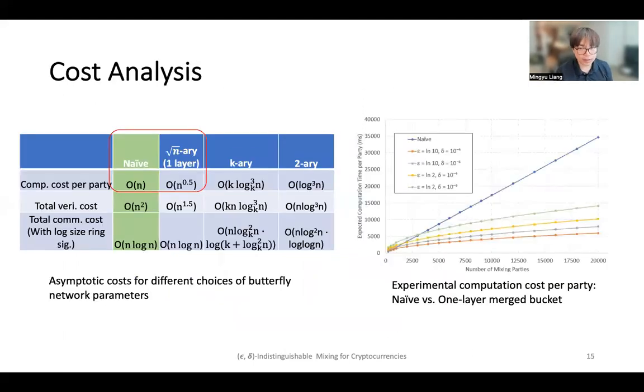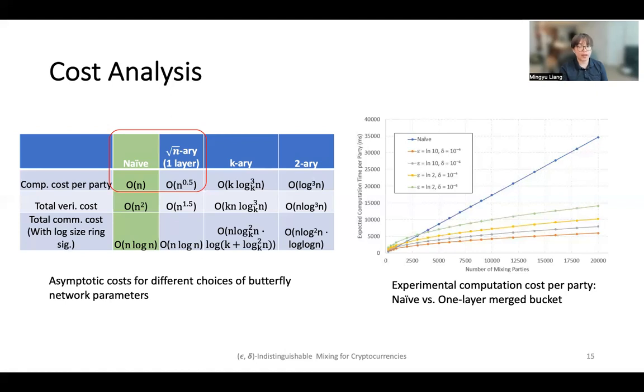We give a asymptotic analysis of our protocol using butterfly networks with different arities and compare them to the naive case of creating an n-size anonymity set with ring signatures. Compared to the linear computation cost in the naive case, our protocol requires square root of n when the square root of n-array butterfly network is used. And if we use a 2-array butterfly network, we can further reduce it to log to the power of 3 n.